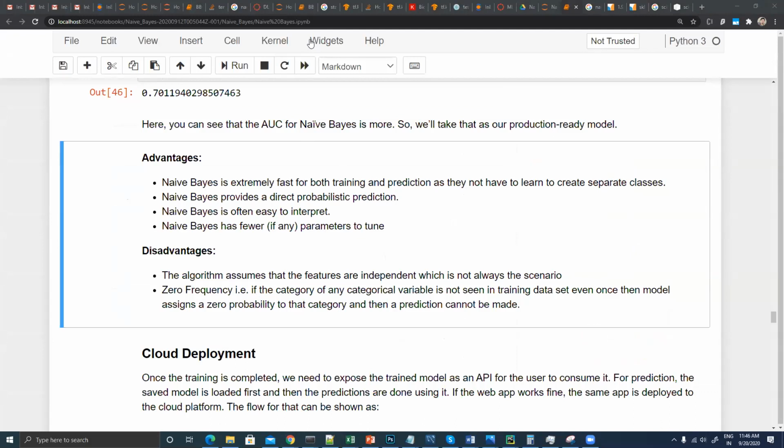If the correlation between the features is high, then we can't use this algorithm. Yes, if there is a high correlation between the features, for sure you are not supposed to use it, because your features are not independent. In that case, your features must be independent.